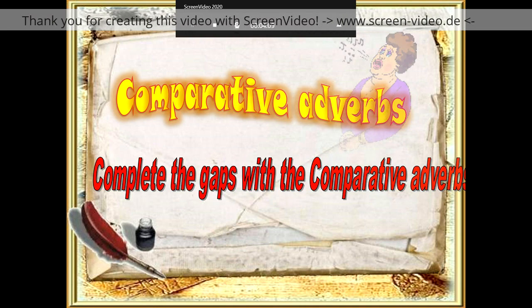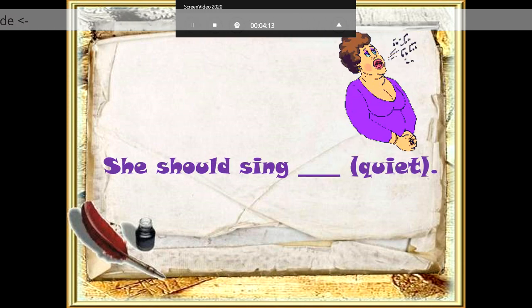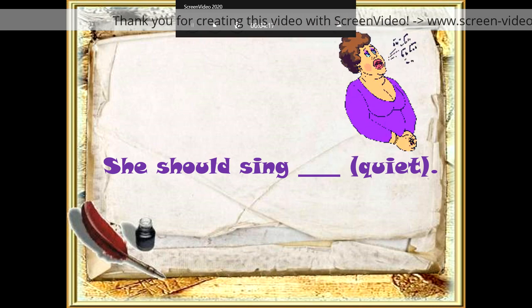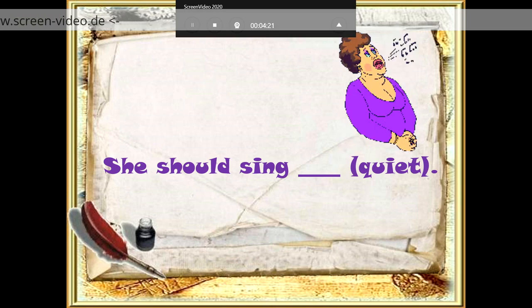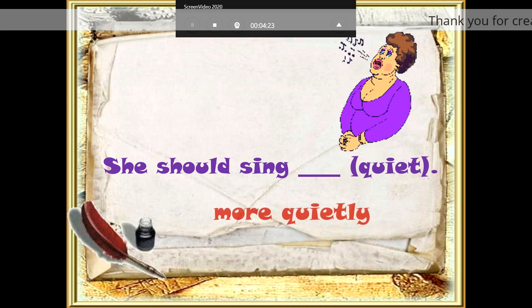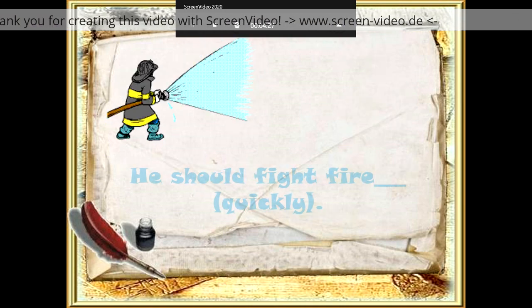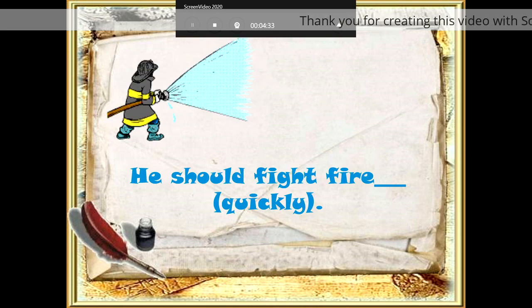She should sing quiet. Quiet is an adjective. To form the adverb, I will add ly, quietly. To form the comparative, I will add more. So the answer will be more quietly. He should fight fire quickly. Quickly is an adverb. To form the comparative, it will be more quickly.